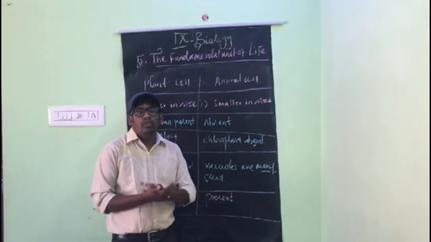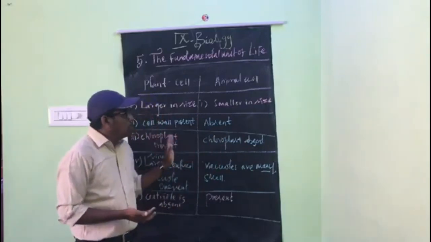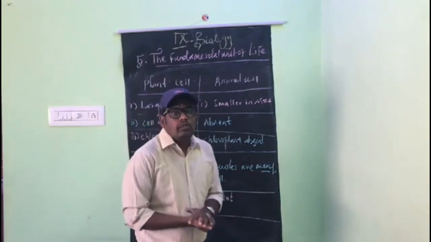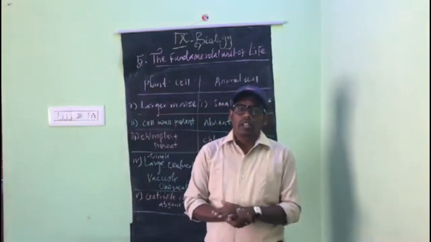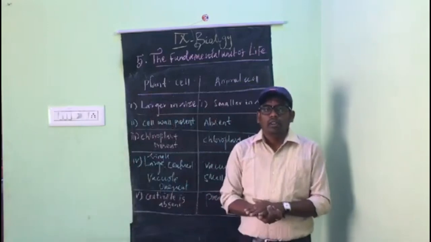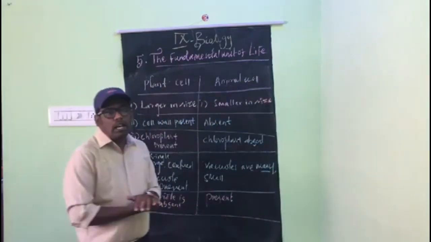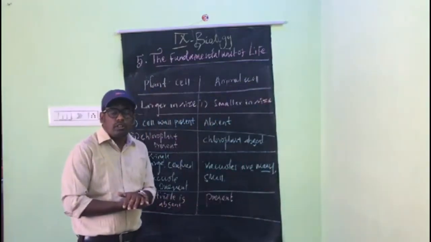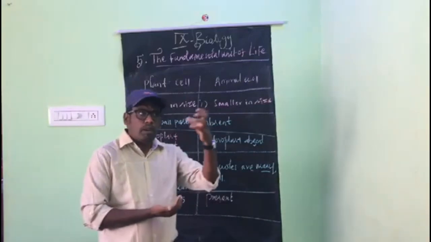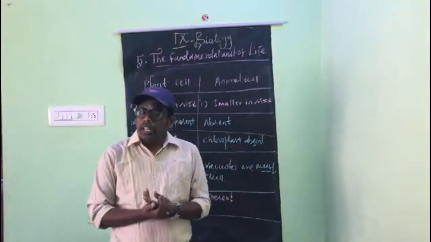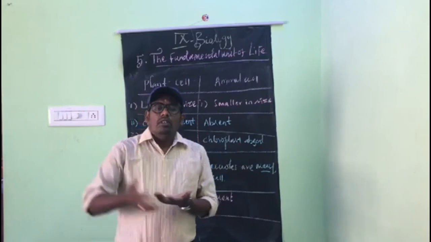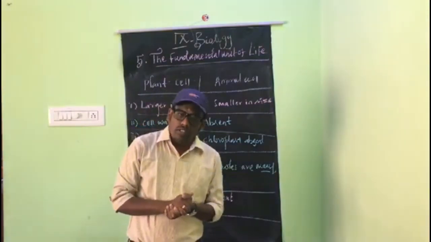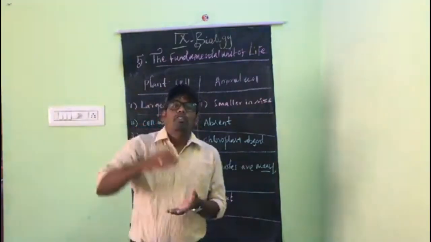Or else we don't know. And label which controls all the activity of the cell, that is the nucleus. Kitchen of the cell, plastid. Why is it called the kitchen of the cell? Because the plastid contains green color pigments, chloroplast. In the chloroplast only photosynthesis occurs. Then it prepares its own food.